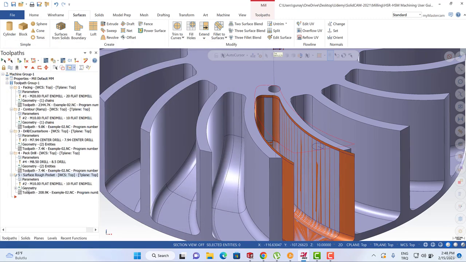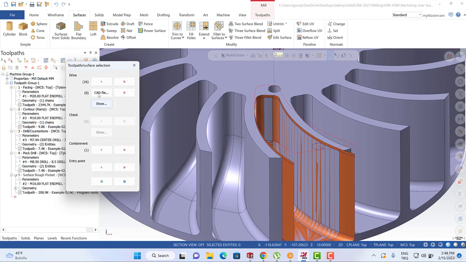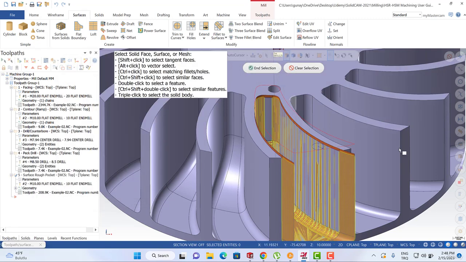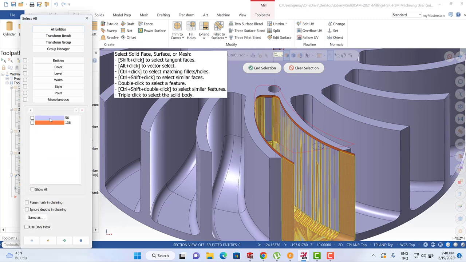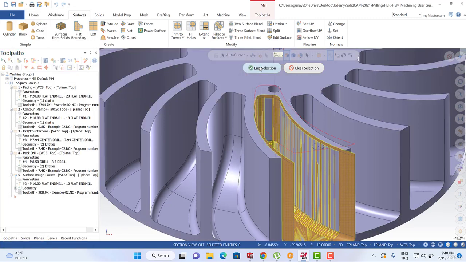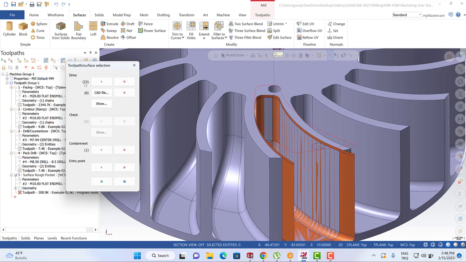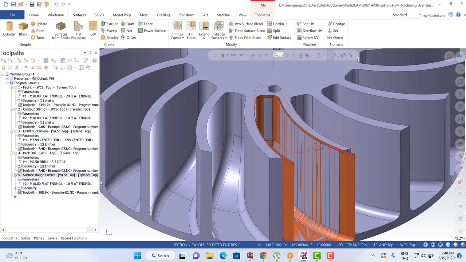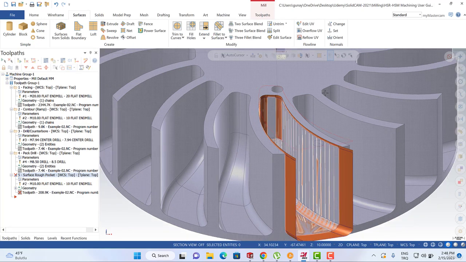Okay, let me turn to here. Oops, sorry. Let me turn to my geometry, and then we can activate all that face is selected. Okay, 23 faces selected, and then I can hit that button.